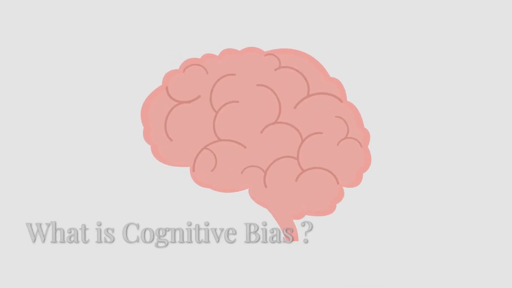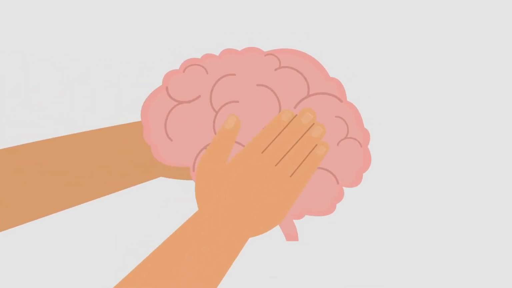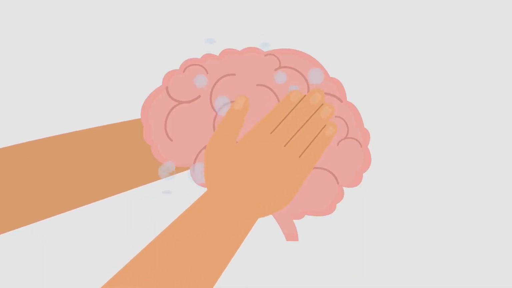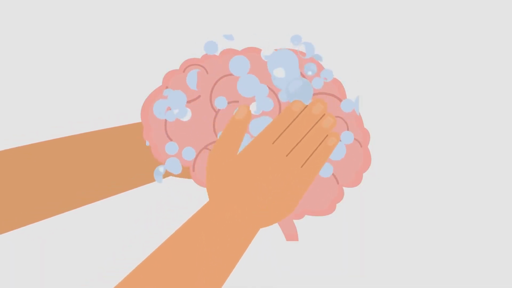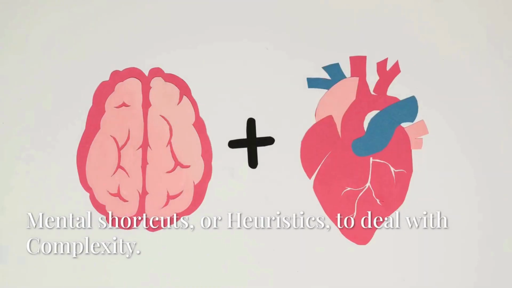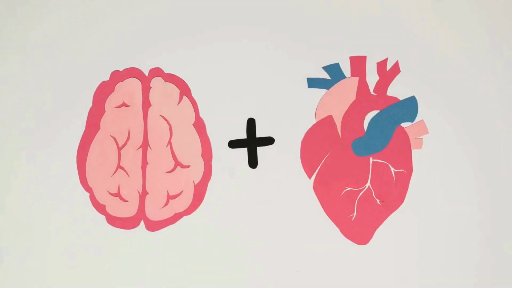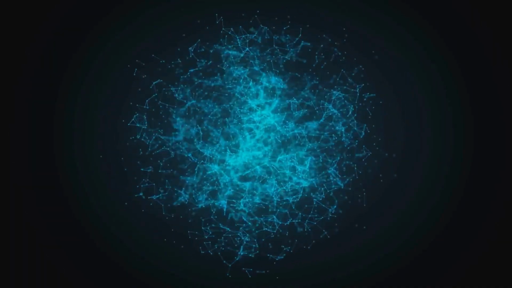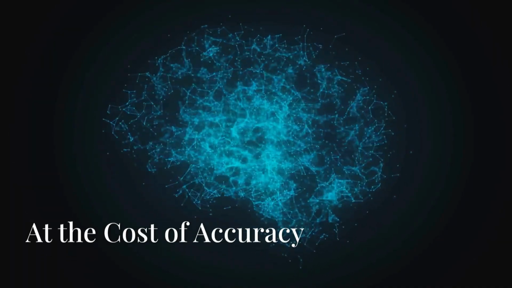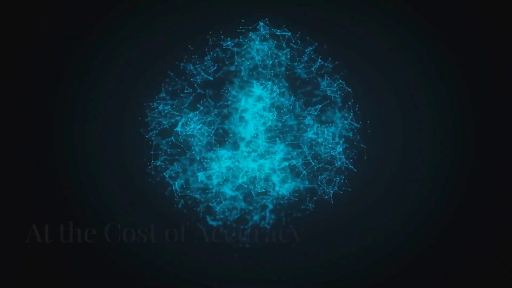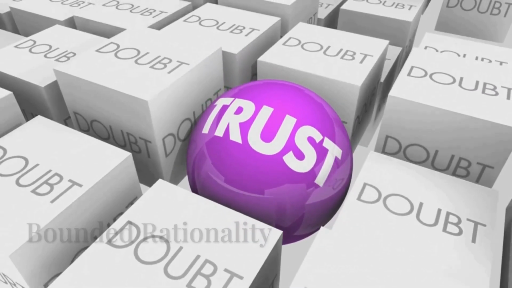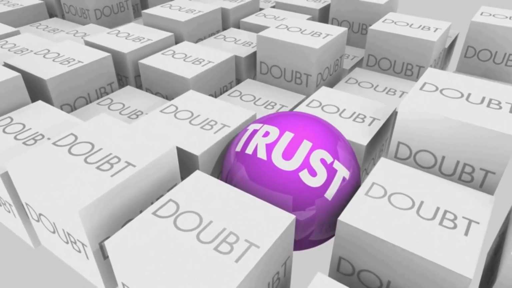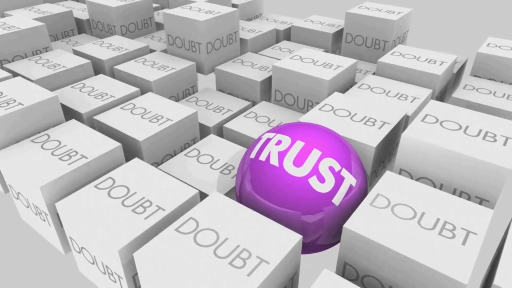What is cognitive bias? Cognitive biases are unconscious and systematic errors in thinking that occur when we interpret information and make judgments. Psychologist Daniel Kahneman showed that these biases arise because the brain relies on mental shortcuts, or heuristics, to deal with complexity. They help us decide quickly, but often at the cost of accuracy. This leads to what researchers call bounded rationality. Our decisions are rational, but only within the limits of our cognitive capacity.